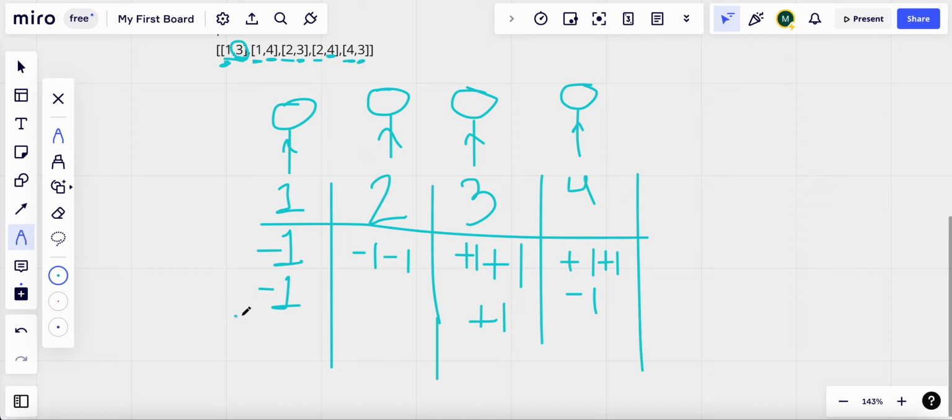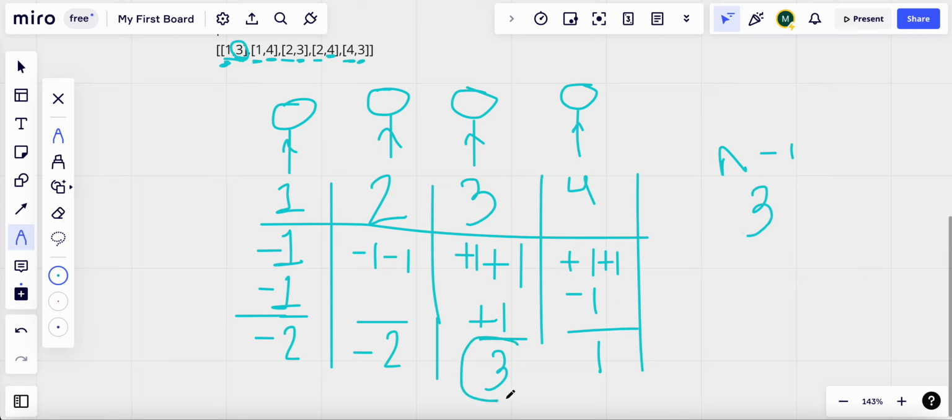So now what's the result? It's -2 here, -2 here as well, 3 for this one, and 1 for this one. And n-1 here is 3, right? Since this person has 3, we return this as our judge. If none of them had the value n-1, we would have returned -1.